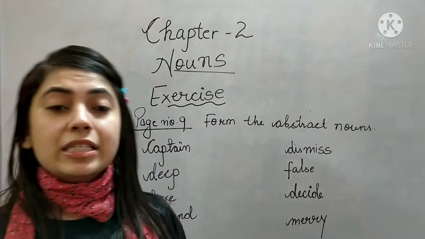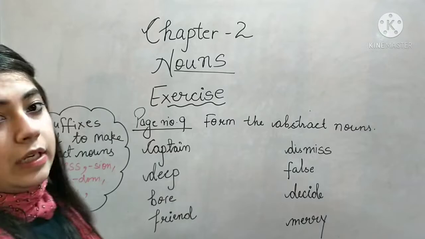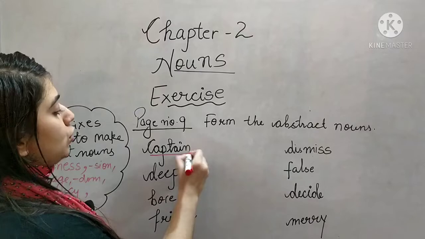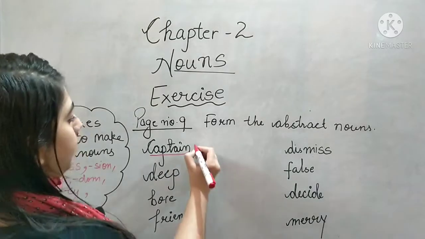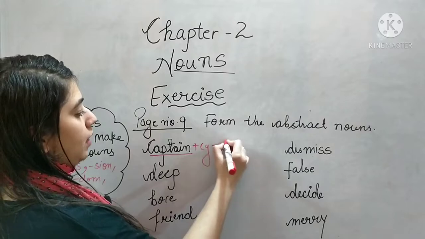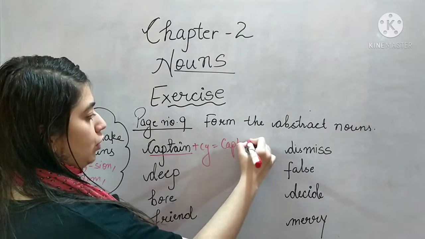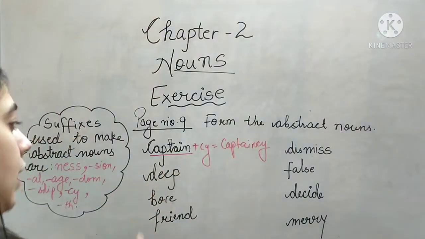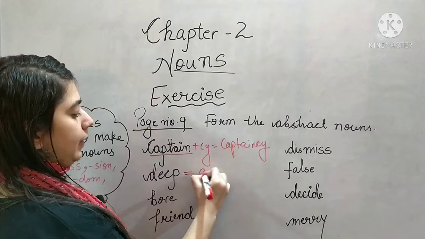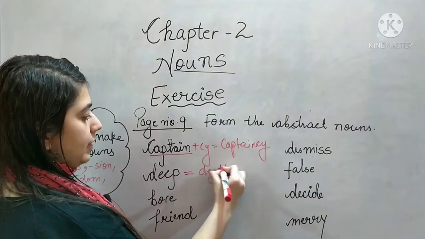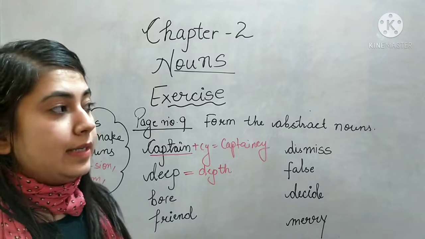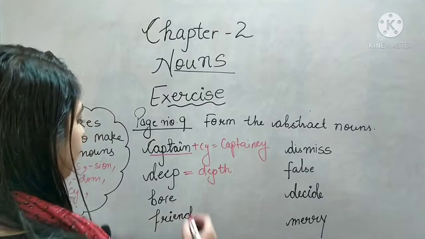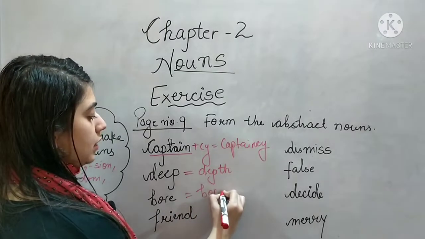So all these are the suffix. Suffix means the words that you can add at the end. For example, captain. So how can we make an abstract noun of captain? By adding CY, that becomes captaincy. So here captaincy is your abstract noun. Likewise, deep. So the abstract noun is depth. For example, what is the depth of this swimming pool? Right. So that is depth. Bore is boredom.